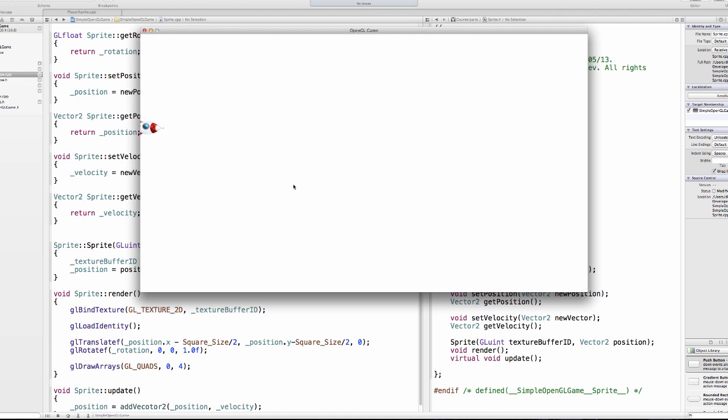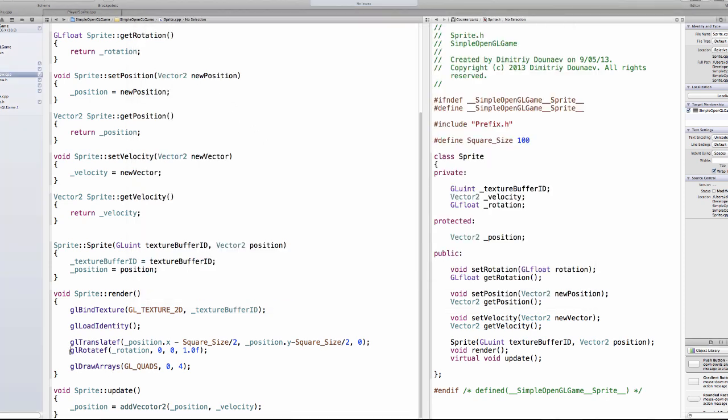And I like to keep this tutorial simple, so I figured the simplest thing to do is to remove rotation, at least for now. So remove this rotation variable. In your sprite class, remove the GL rotate in the render method and the underscore rotation class variable.